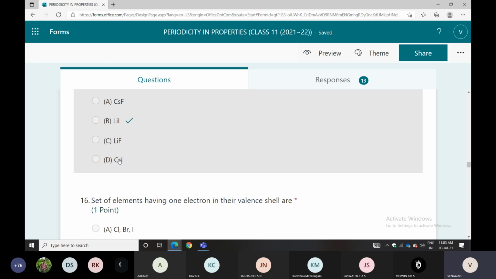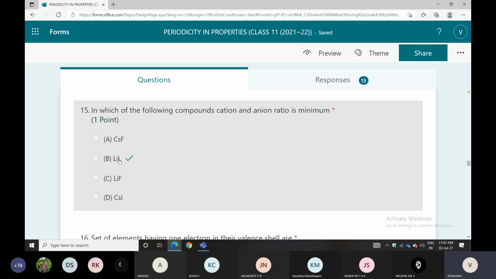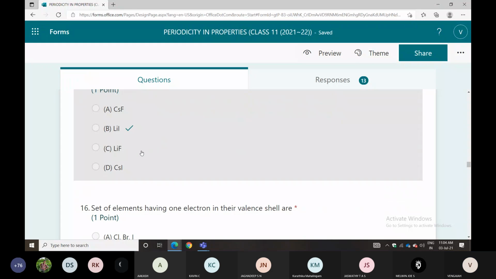Then only you can get a large difference in the ratio of cation and anion. Otherwise, with a large size cation and small size anion, they will not get it. They're asking for the cation and anion ratio: first take the cation up, then the anion down. Then only you can get the minimum value. So cation will be high, anion will be low. Okay? Yes.